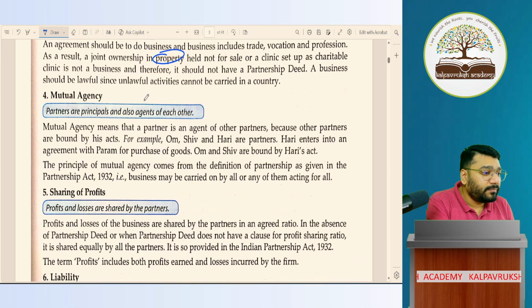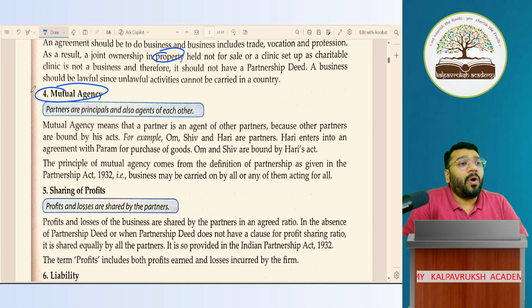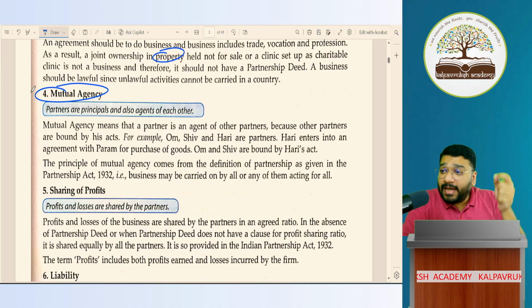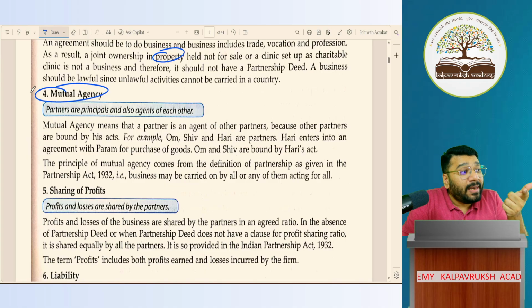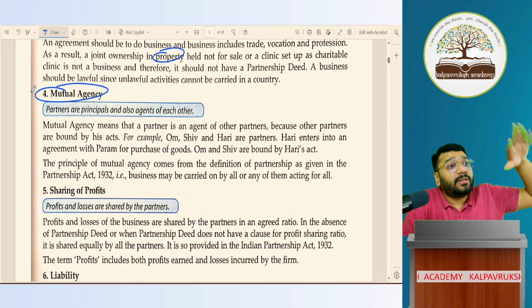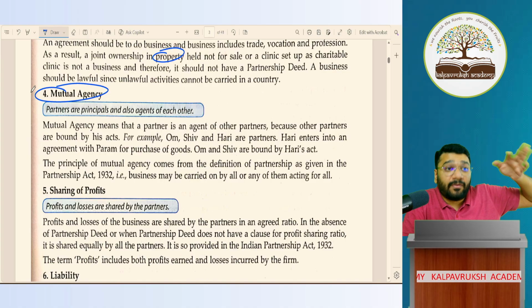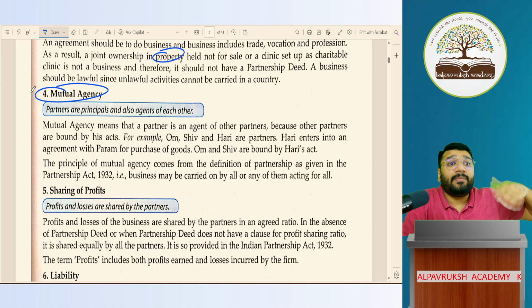Okay. Then we spoke about mutual agency. What does it mean? All the partners in the partnership firm have what kind of relationship? The relationship between the partners in a partnership firm is that of principal and agent. Agent means what? Doer. Agent means doer. In a partnership firm with 3 partners, all the 3 partners will do some activity or the other. When they do the activity on behalf of the firm, they will be called the doer. They'll be called the agent.